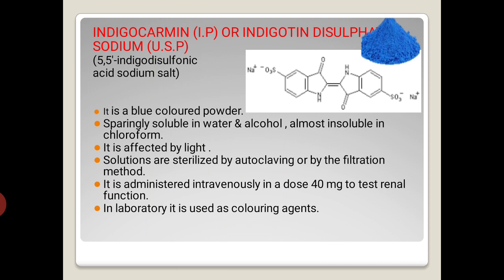It is affected by light, so it should be kept in a well closed tight container protected from light. The solutions are sterilized by autoclave or by filtration method. It is administered intravenously in a dose of 40 mg to test renal function, and it is also used in laboratory as a coloring agent.